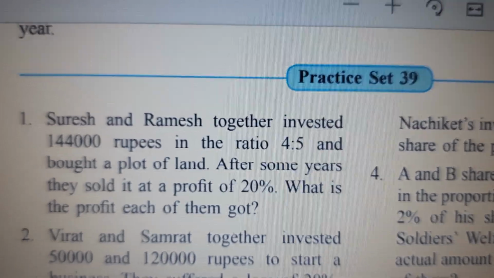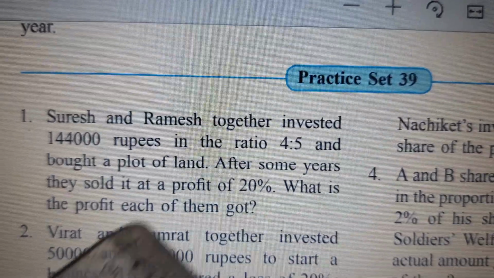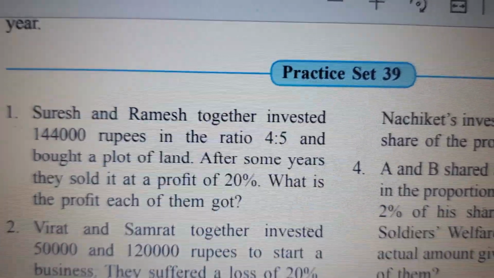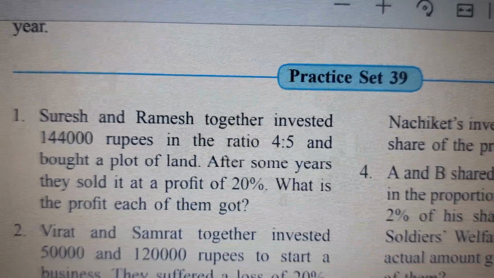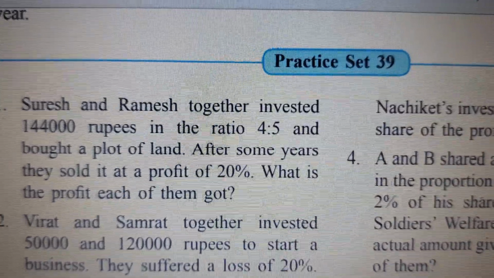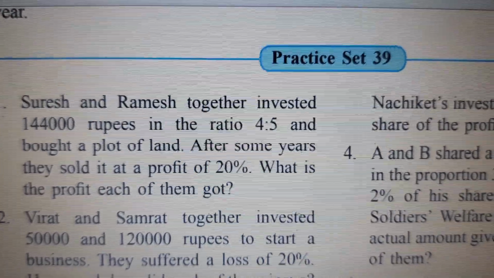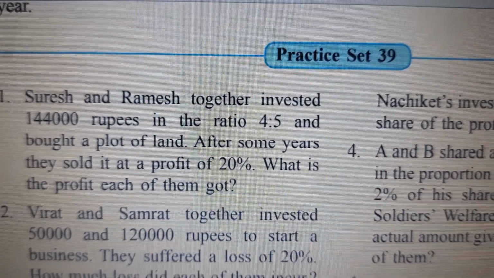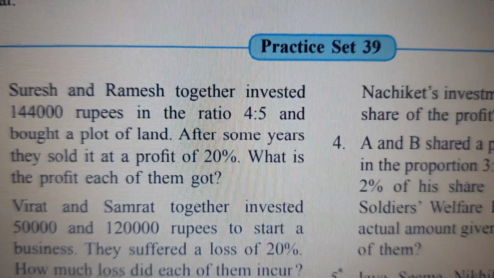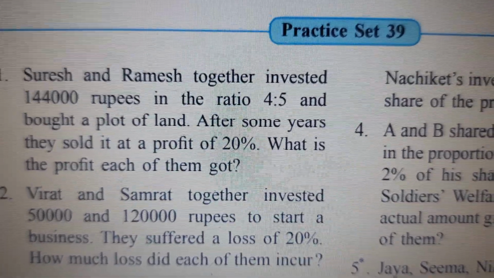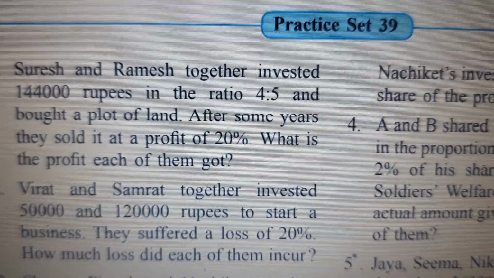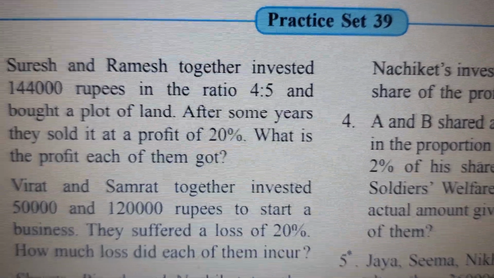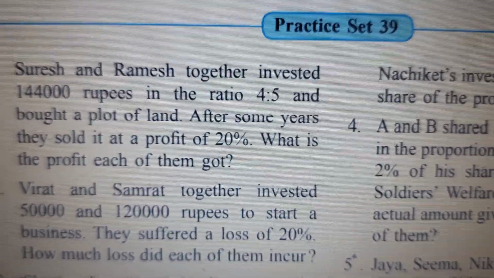First, you have to understand Suresh and Ramesh. Okay, they are investing, means together they are buying a plot of land in the ratio 4:5, not equal. It's not 50-50. Ratio 4 is small and ratio 5 is big. So Suresh has paid some amount less. Now naturally when they have a profit, even the profit has to be in the same ratio, that is 4:5, it has to be divided. Since Suresh has paid less money, whatever profit he is going to get, it will be according to what he has invested, children.